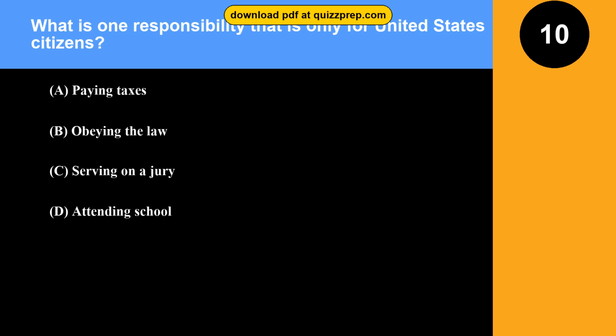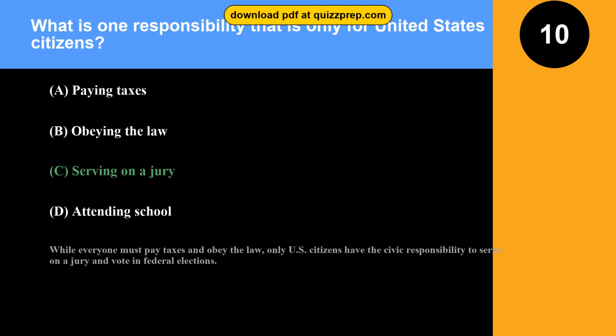Question 10. What is one responsibility that is only for United States citizens? Option A. Paying taxes. Option B. Obeying the law. Option C. Serving on a jury. Option D. Attending school. The correct answer is option C, serving on a jury. While everyone must pay taxes and obey the law, only U.S. citizens have the civic responsibility to serve on a jury and vote in federal elections.